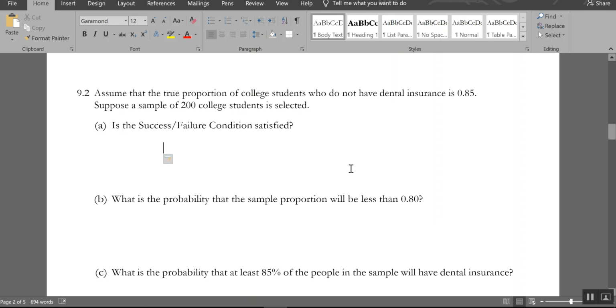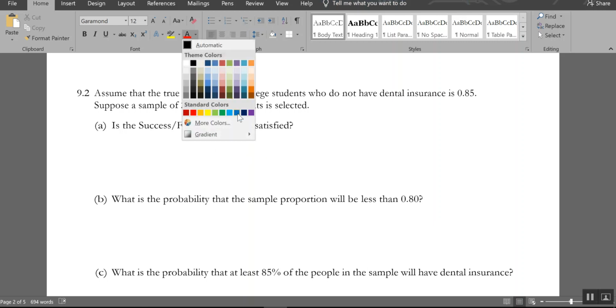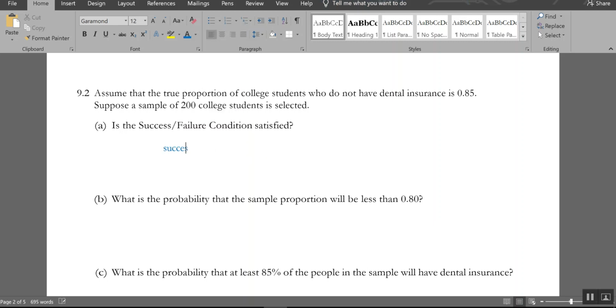I'm going to check success first. That's going to be n times p, which is 200 people times 0.85. Mathing it up, that should be 170. And that's greater than 10 by a lot, so that's good.